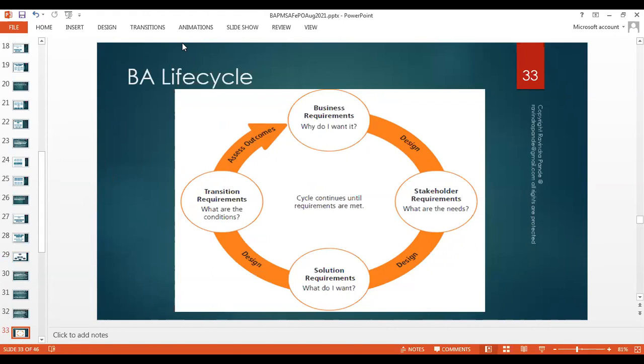Okay, let me try. So first is the business requirement. We get down all the ideas: what is the requirement, what is the goal, and where we stand now. So from where we stand now to where we are going to go, that is the requirement.